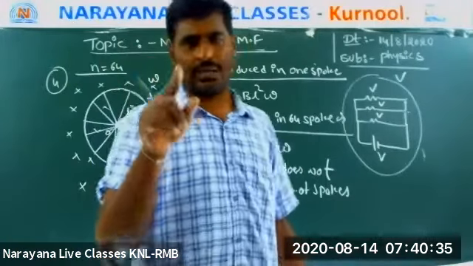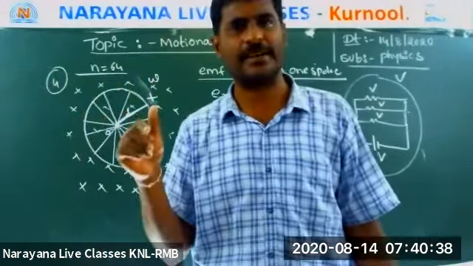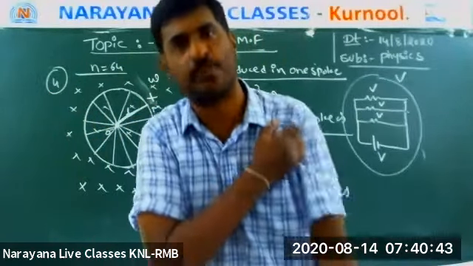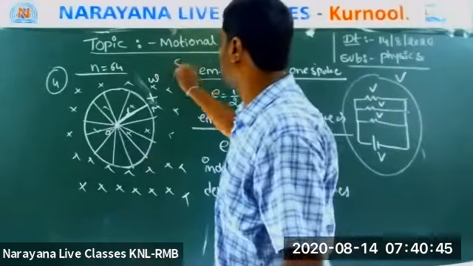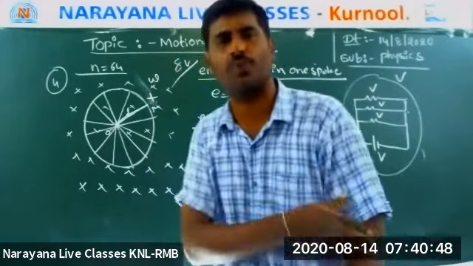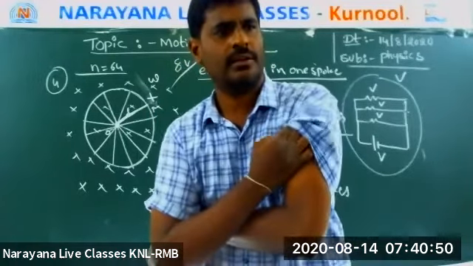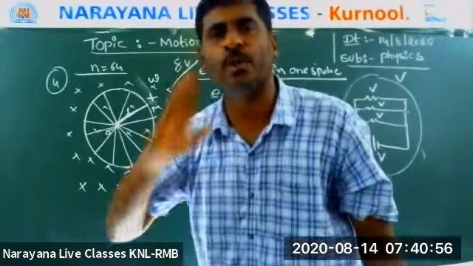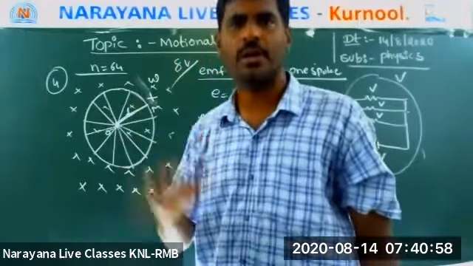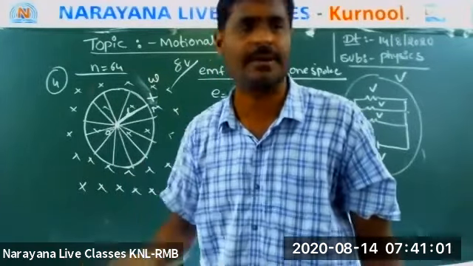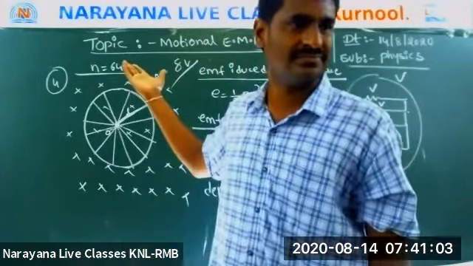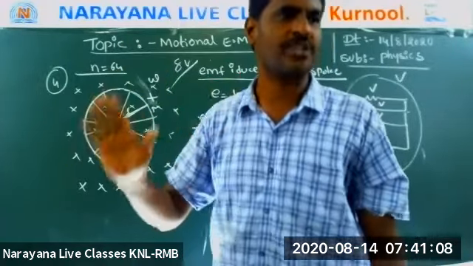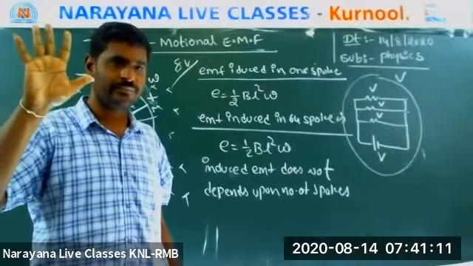Really, you don't know? This is a 4 marks question that was asked. There is a ring. It consists of 64 spokes. EMF induced in each spoke is 8 volts. Now the question is, half of the spokes are removed. What is the EMF induced in the rim? What is the answer? 8 volts. Why? Because it does not depend upon the number of spokes. Everyone is okay? Alright, thank you.